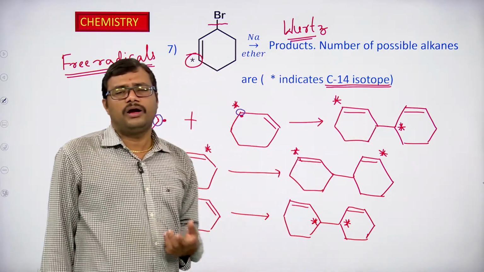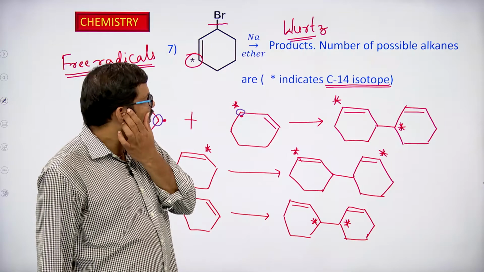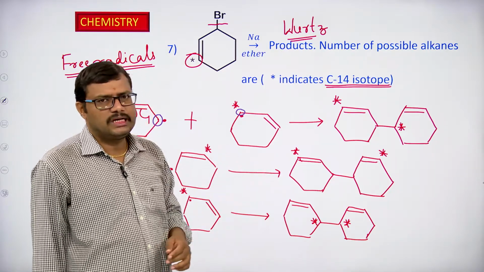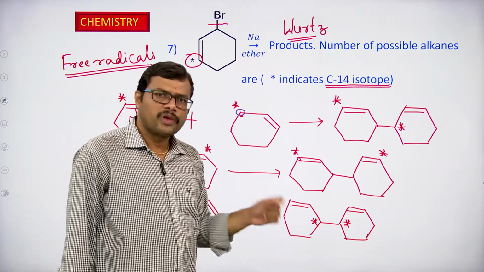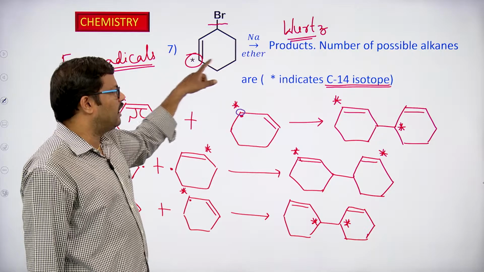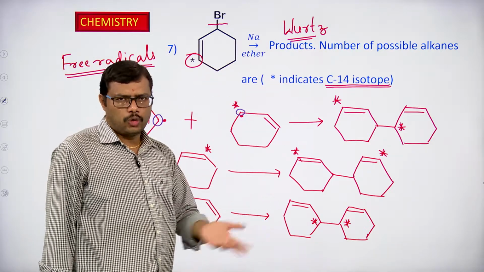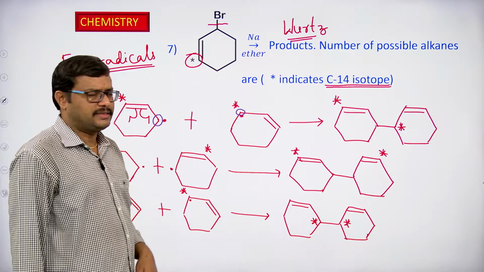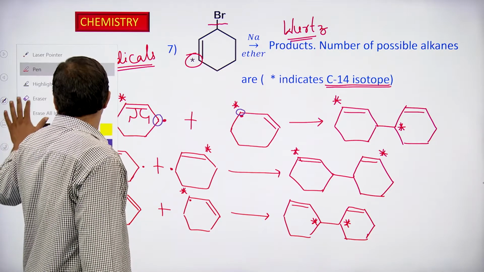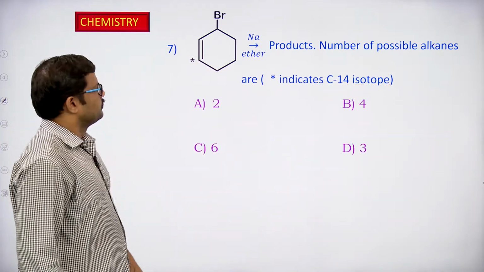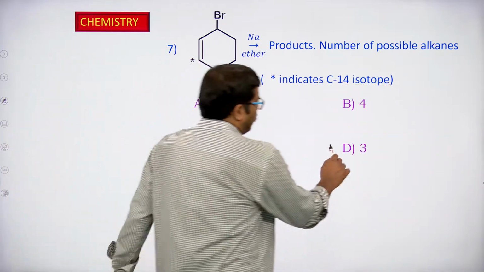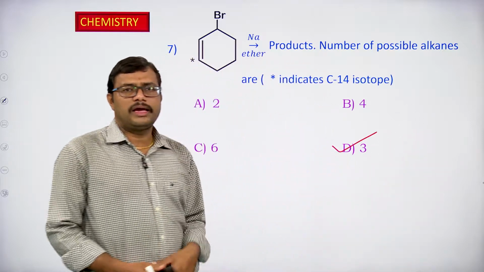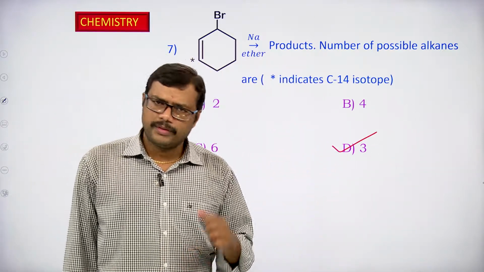So 3 different alkanes can be formed by the Wurtz reaction when one of the atoms is a C14 isotope. How many different alkanes are possible? 3 different alkanes are possible in this particular reaction.